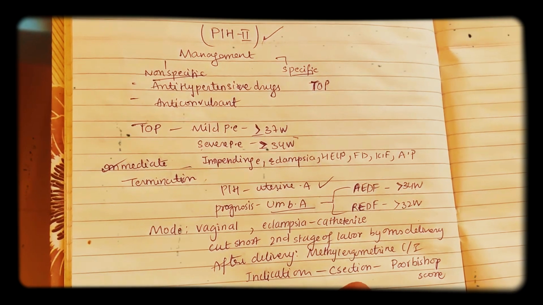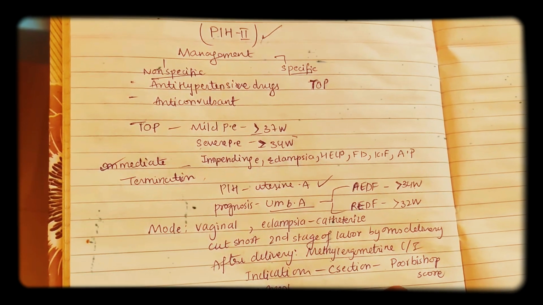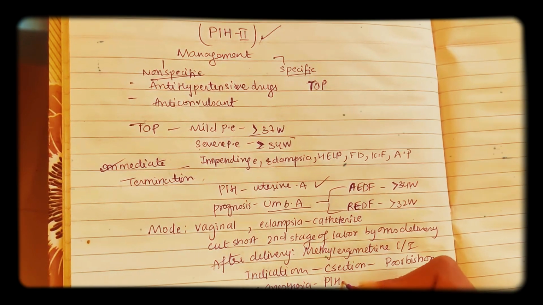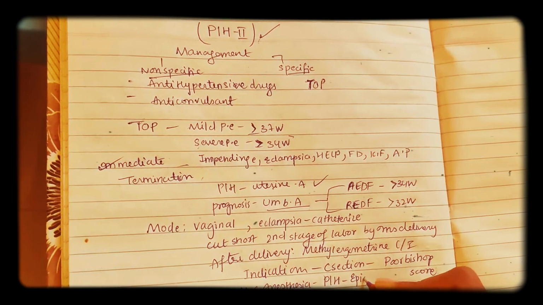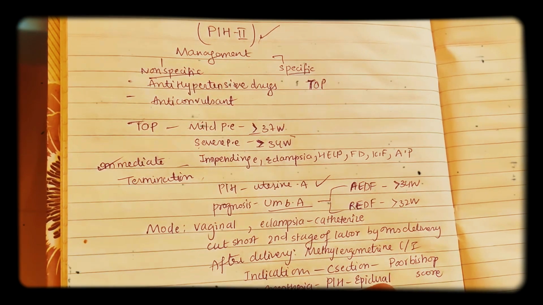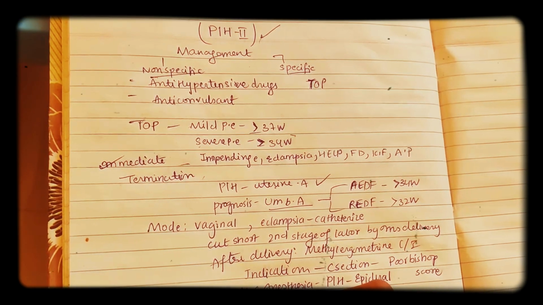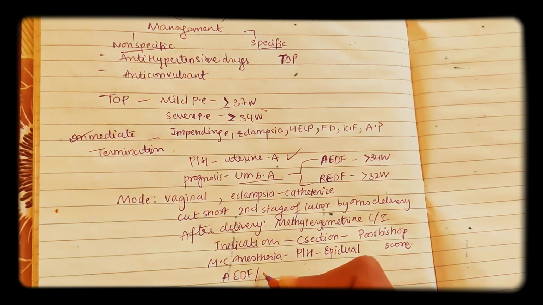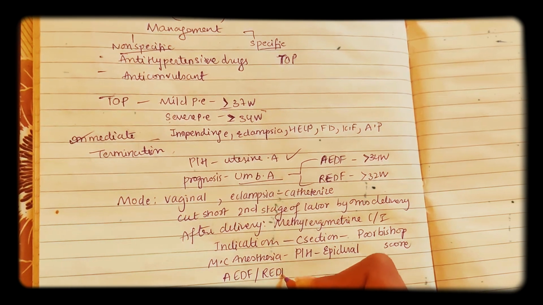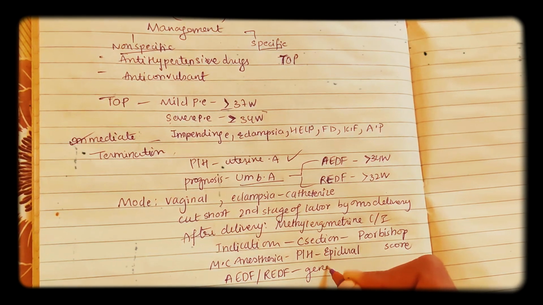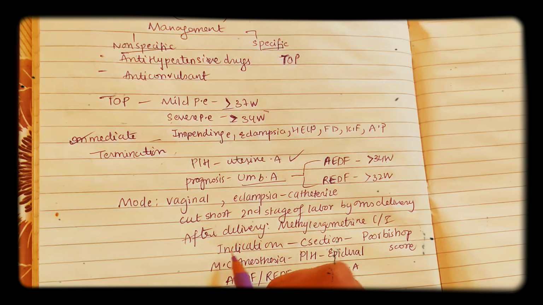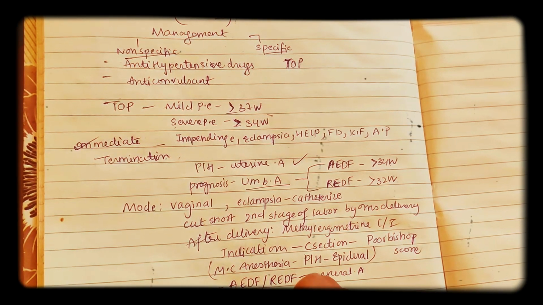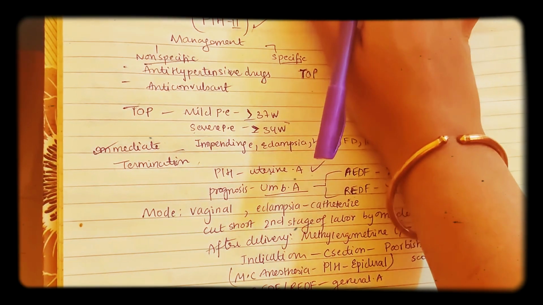And the most common anesthesia used in patients of PIH is epidural anesthesia. So we use epidural anesthesia, which is most common in all patients. But in the case of AEDF, that is absent end diastolic flow, or reverse end diastolic flow, we preferably use general anesthesia. This is important. So most common anesthesia is epidural anesthesia, but in cases like AEDF or REDF, we use general anesthesia.